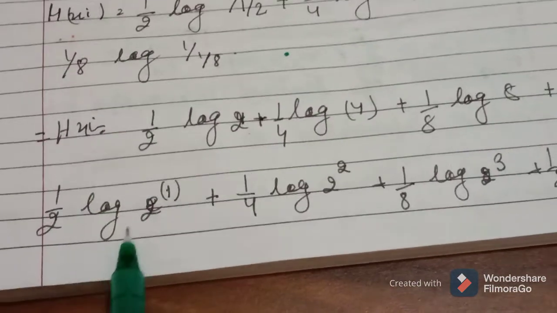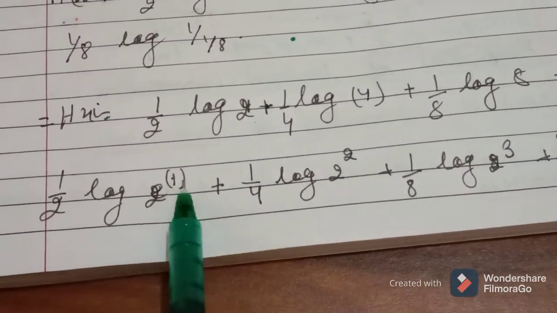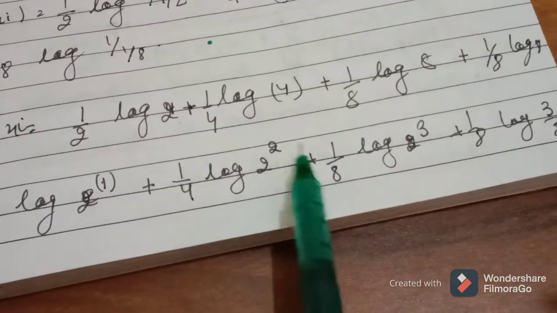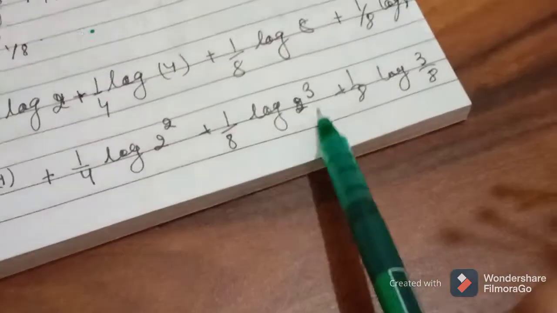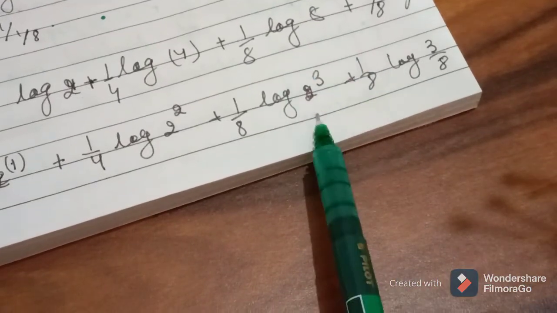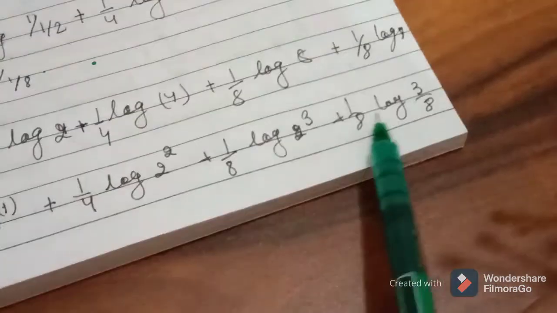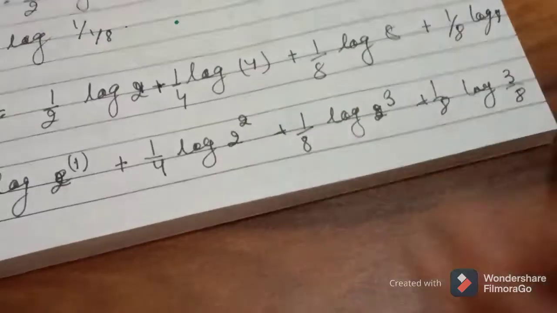After that, 1 by 2 log 2 to the power 1. Here is 4, so we take 2 to the power 2, and here is 8, so we take 2 to the power 3, and the same for the other one.